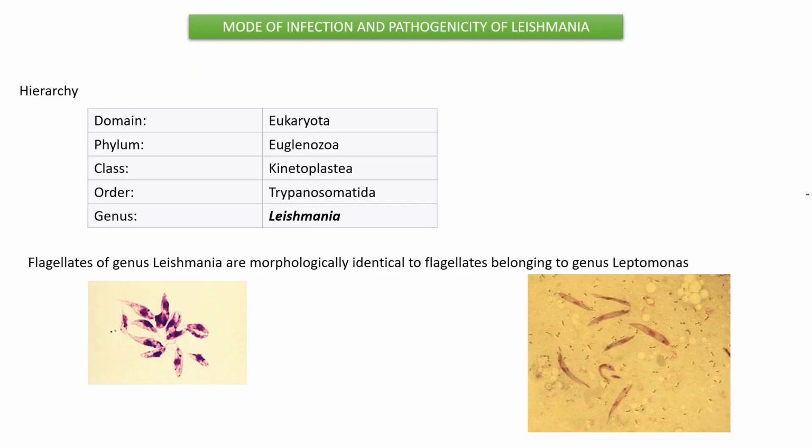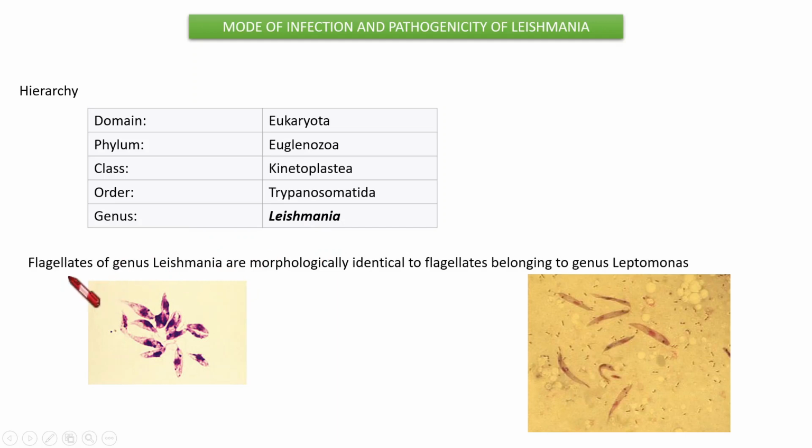Good morning, dear students. Today we are going to start our class with the topic mode of infection and pathogenicity of Leishmania. What about the hierarchy of this Leishmania? It comes under the domain Eukaryota, phylum Euglenozoa, class Kinetoplastea, order Trypanosomatida, and genus Leishmania.